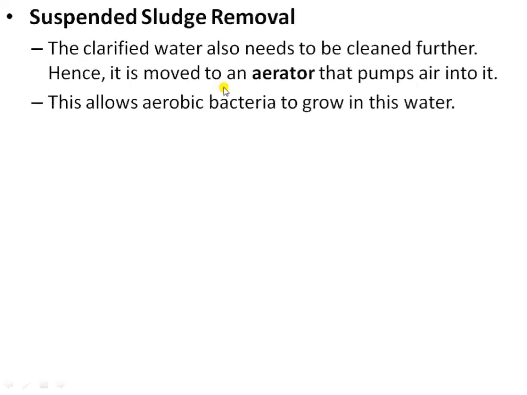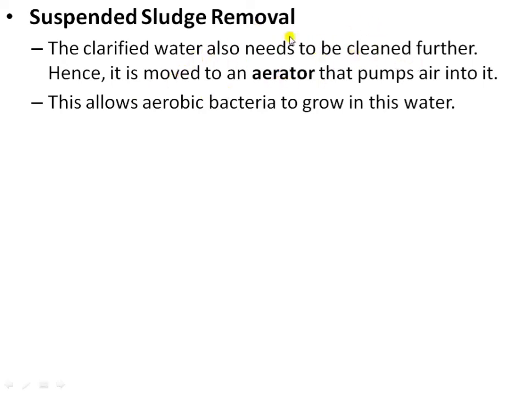Next is the second tank. Here is the suspended sludge removal. How can we remove the suspended sludge? This is the second sedimentation tank. Here the clarified water also needs to be cleaned further.